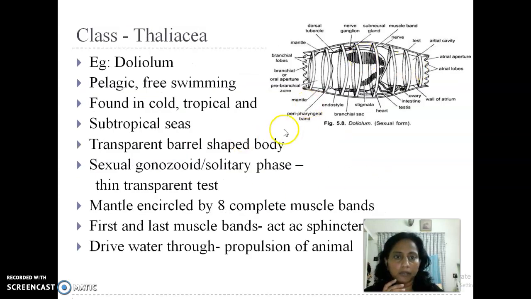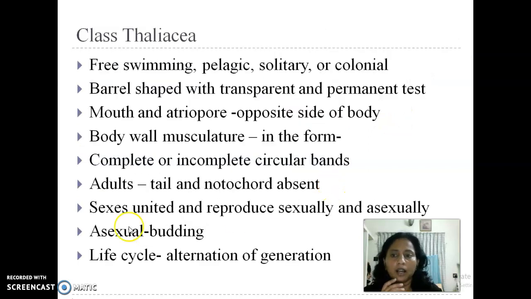So this is a diagram of the Doliolum example. This is a barrel-shaped body with mouth and atriopore at the opposite ends, and the body has a large number of muscle bands. These muscle bands are either complete or incomplete. Adults are without any tail or notochord. Sexes are united, they reproduce sexually and asexually, asexually by means of budding, and they show alternation of generation. That is, a sexual form alternates with the asexual form.